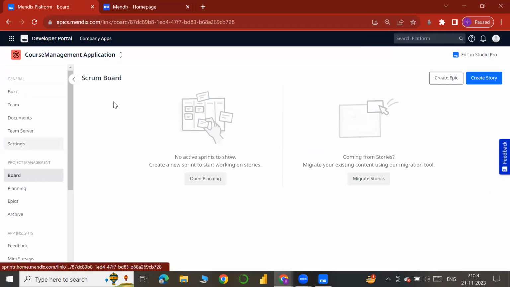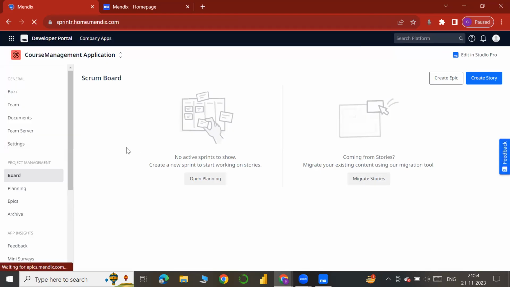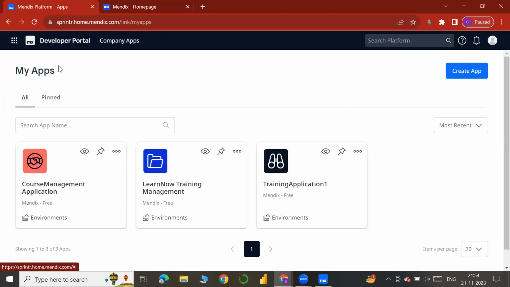After that, in this developer portal only, we will create an app. See, this is the home page, and here there is an option to create the app. After clicking this, we will get into app title, app version, and everything.